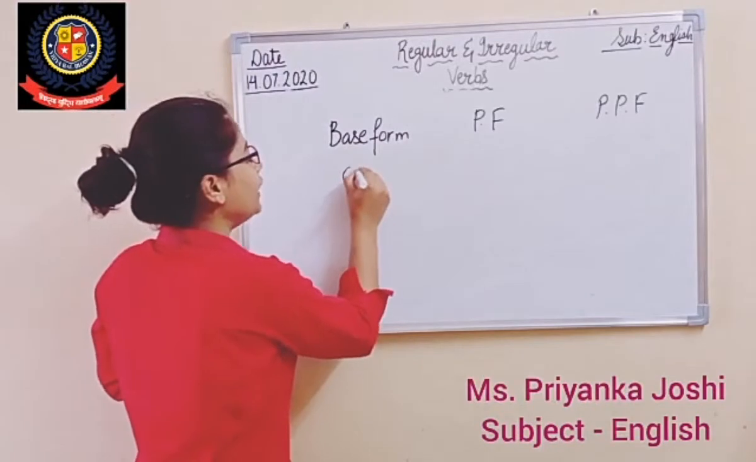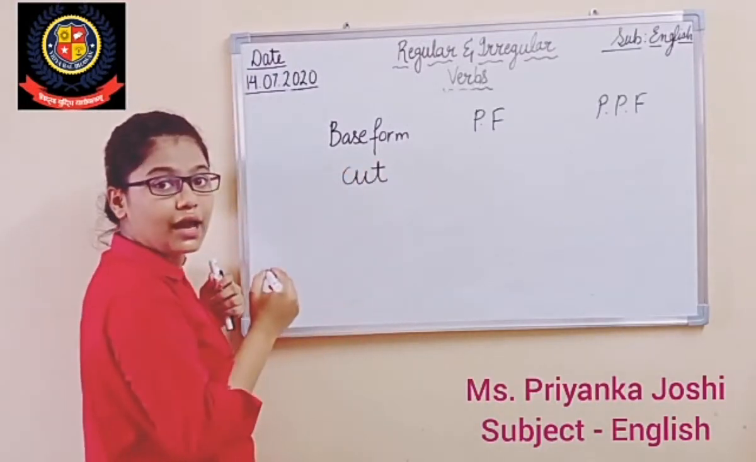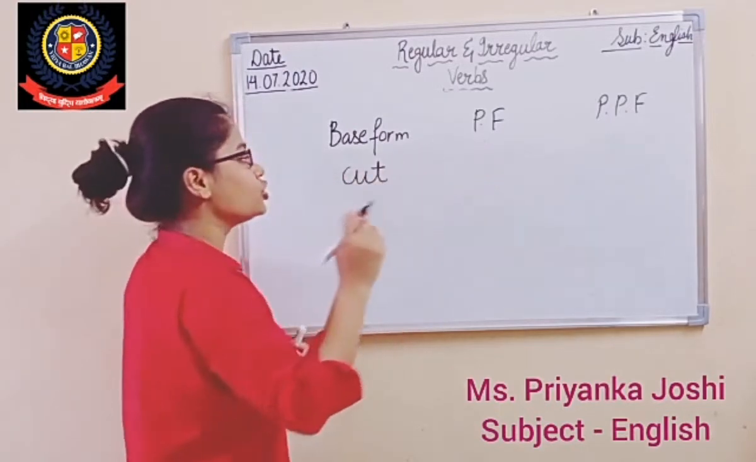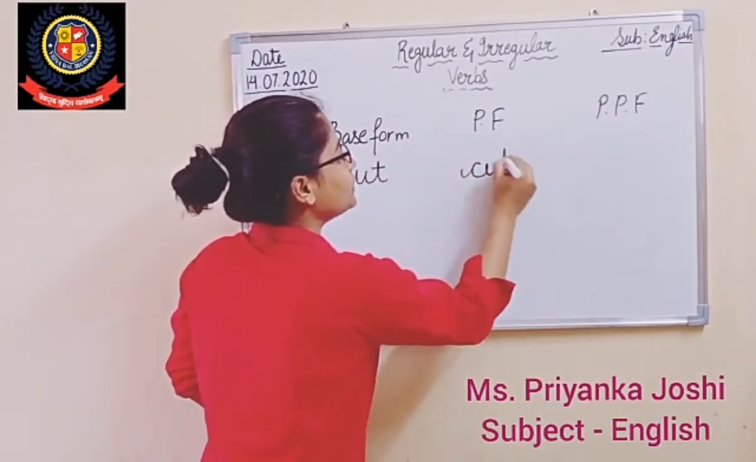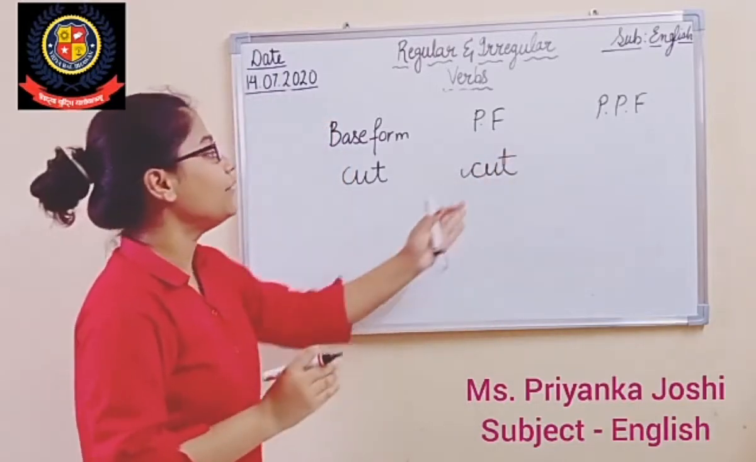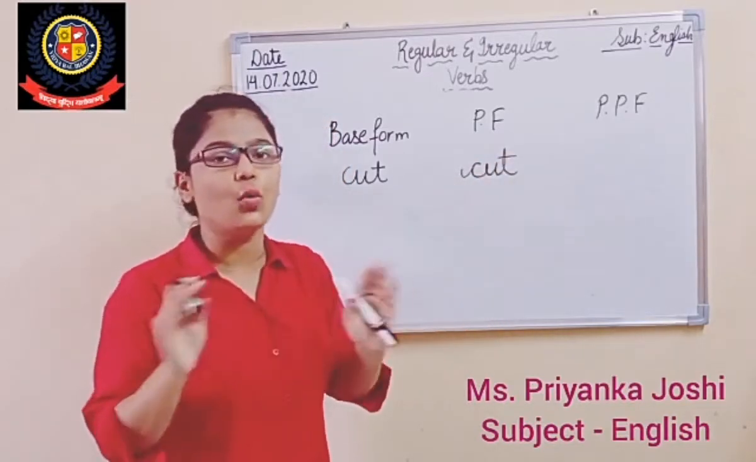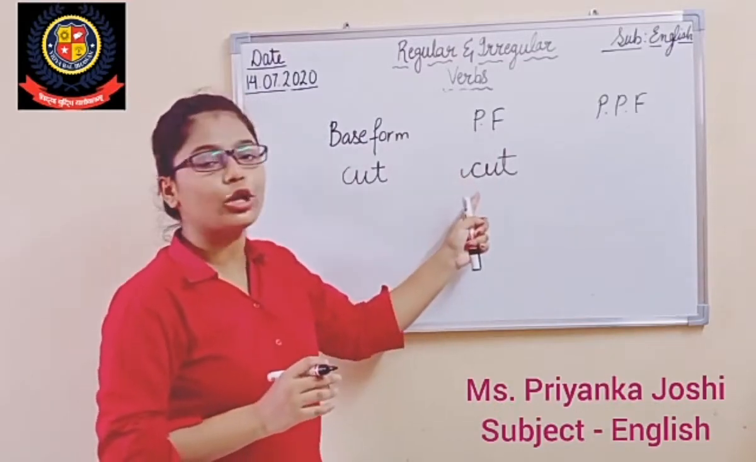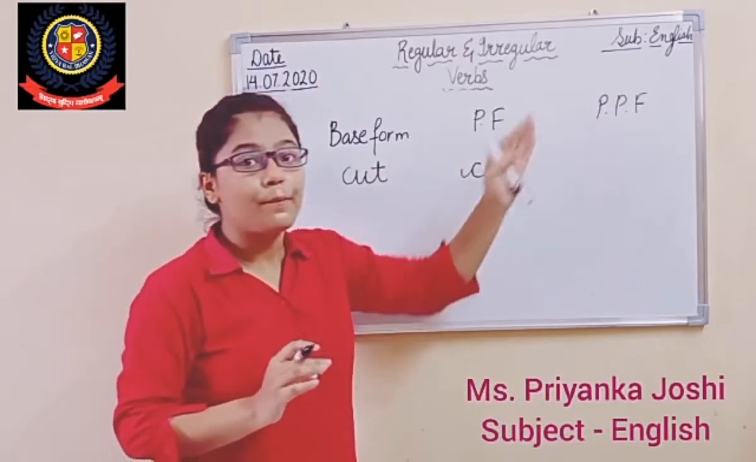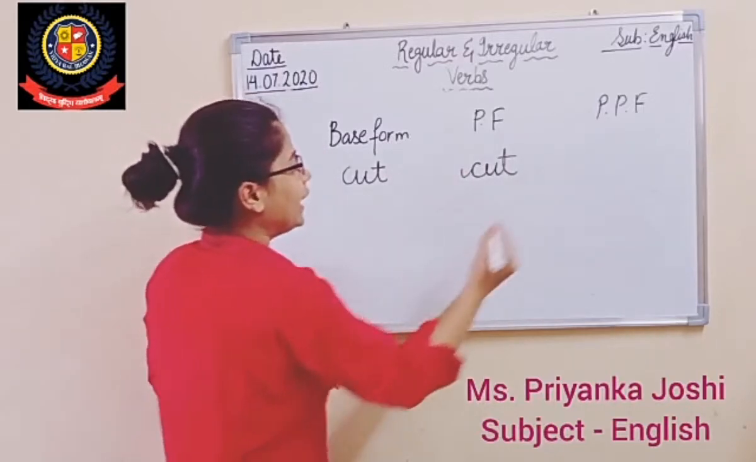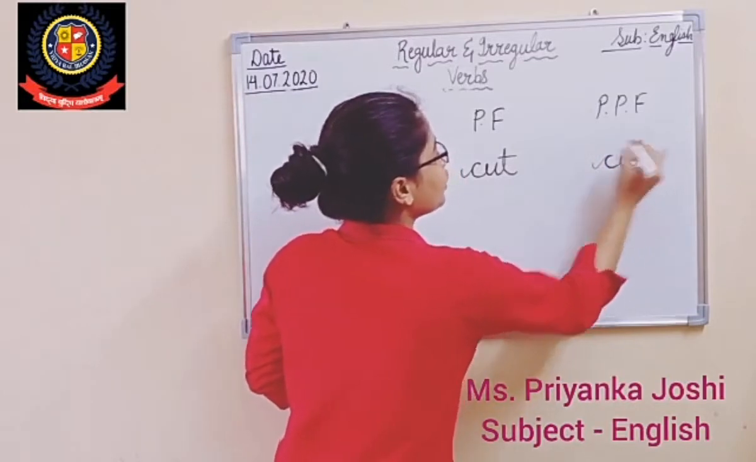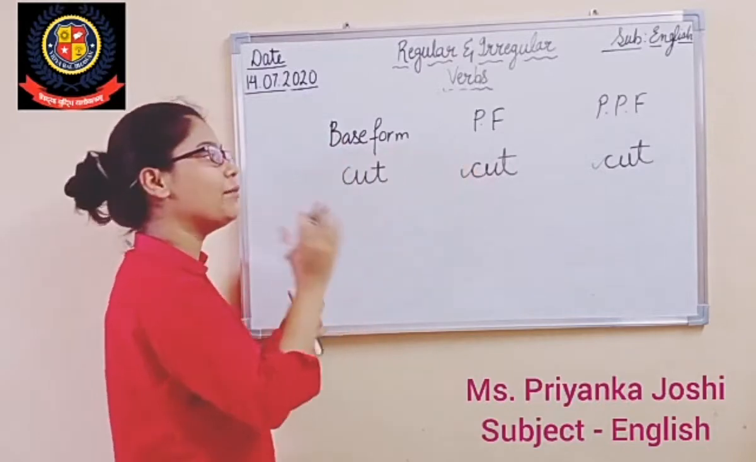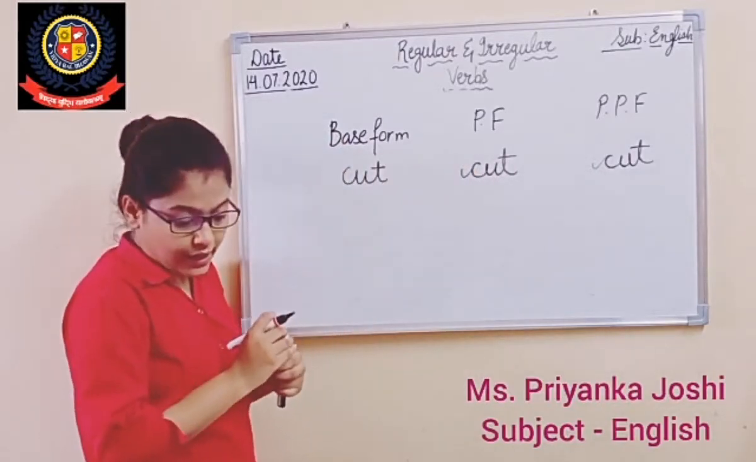In the base form we use the verb cut, and if we have to use this verb cut in past form, then also we will write cut. Nobody will write it as cutted. There is no word called cutted. So in the base form also it will be cut, in the past form also it will be cut, and in the past participle also it will be cut. So this verb will remain same in all the three forms. It will remain identical, right?